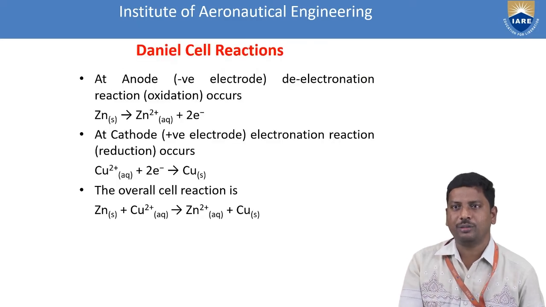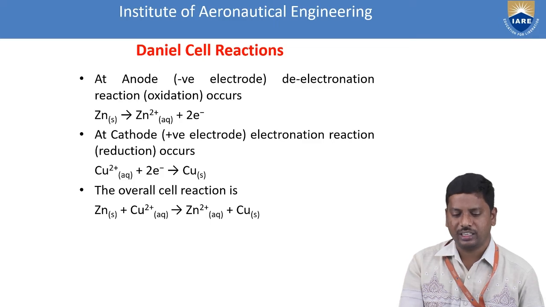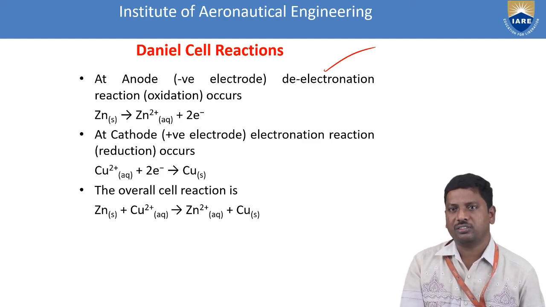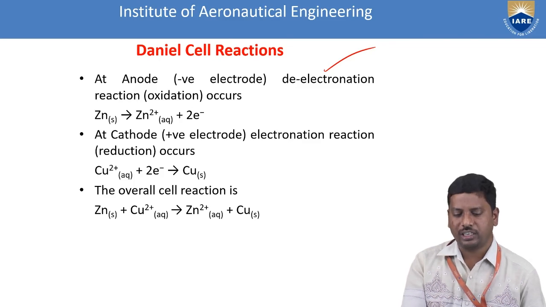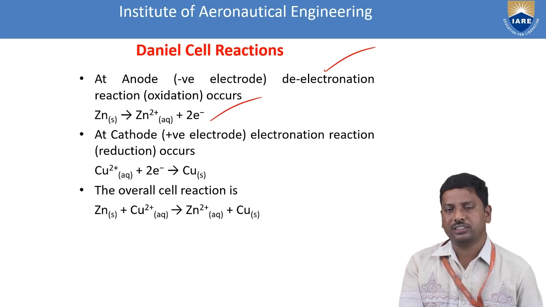And what are the chemical reactions in the Daniell cell? At the anode, the negative electrode, the loss of electrons always takes place. The loss of electrons is nothing but de-electronation. Initially zinc is a solid material, and when it dissolves in the liquid solution it becomes aqueous. Because of the applied EMF, the zinc undergoes oxidation and converts from zinc to Zn2+ with the loss of two electrons, giving a plus 2 charge.